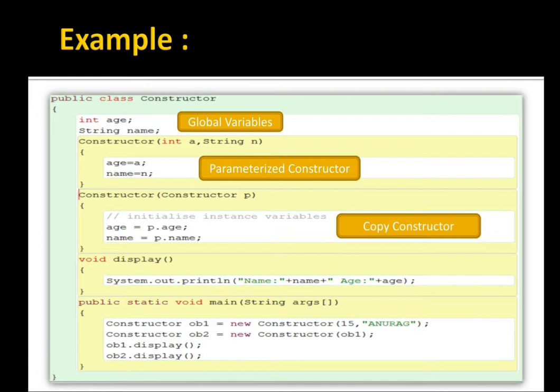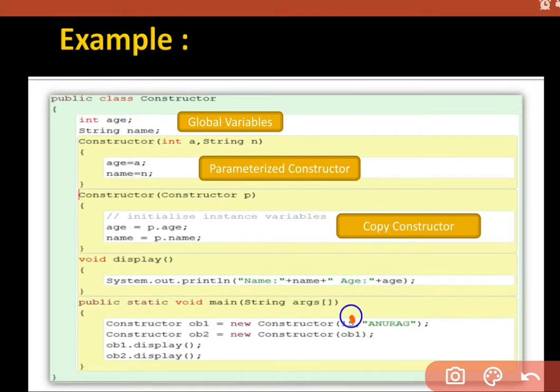Then we have a function that is display. Then we have public static void main. Inside that public static void main, we are having two objects, ob1 and ob2. See, in ob1, I am going to provide values 15 and Anurag. 15 is going to be placed inside a and Anurag is going to be placed inside n.